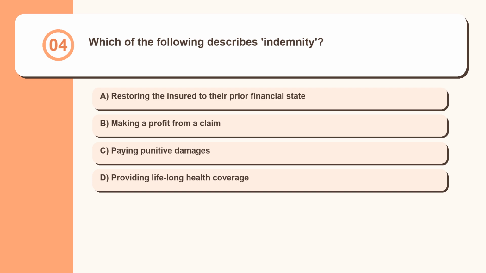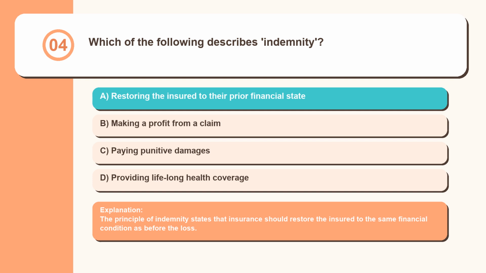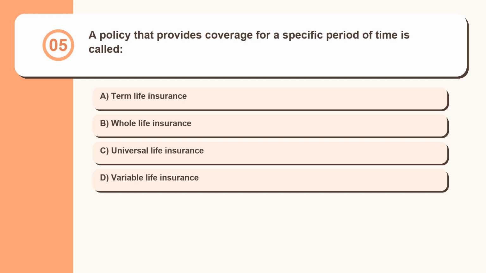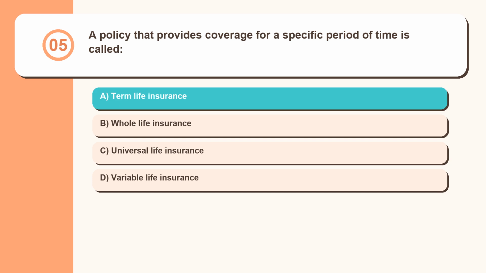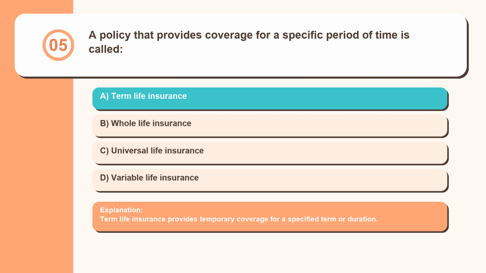Question 4. Which of the following describes indemnity? Restoring the insured to their prior financial state, making a profit from a claim, paying punitive damages, providing lifelong health coverage. The principle of indemnity states that insurance should restore the insured to the same financial condition as before the loss. Question 5. A policy that provides coverage for a specific period of time is called: term life insurance, whole life insurance, universal life insurance, variable life insurance. Term life insurance provides temporary coverage for a specified term or duration.